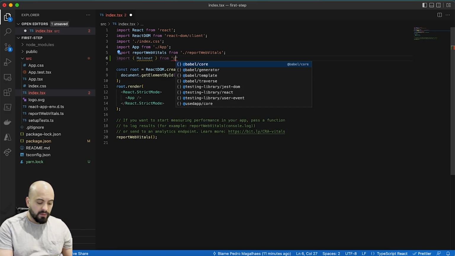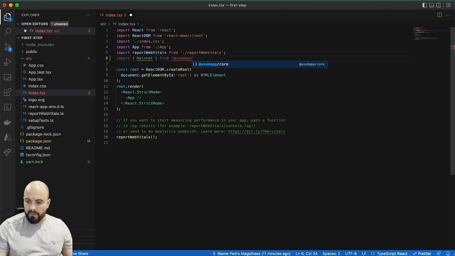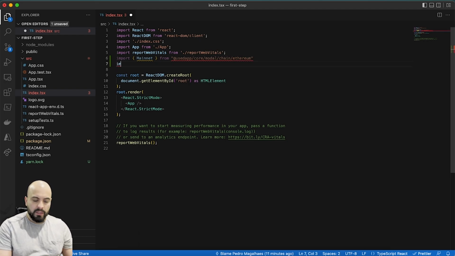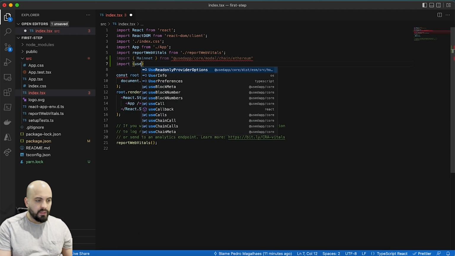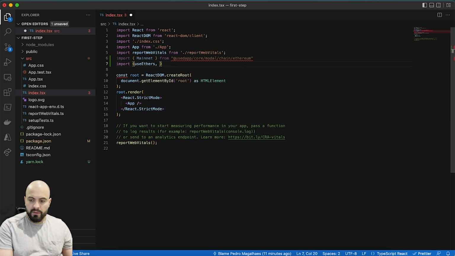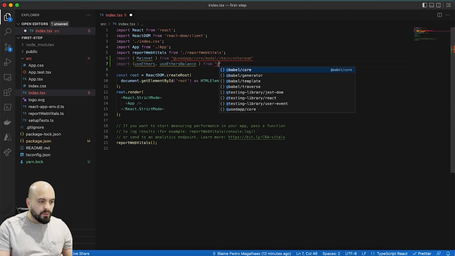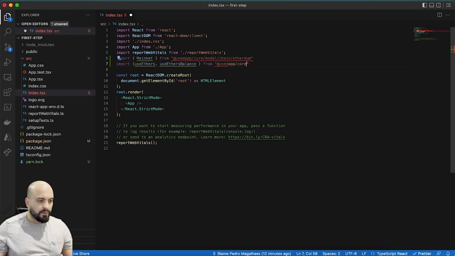So let's write right here @usedapp/core/chain, model chain ethereum. Then I'm gonna import useEtherBalance from usedapp/core. All right.